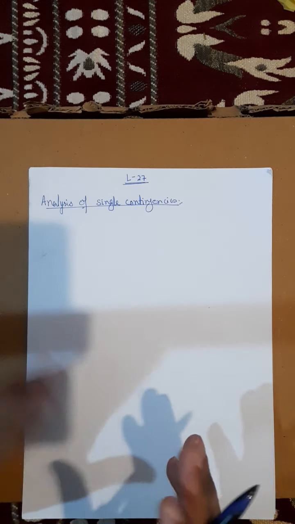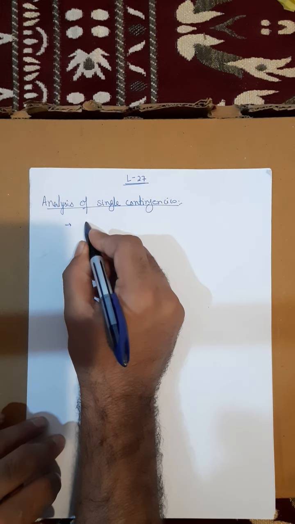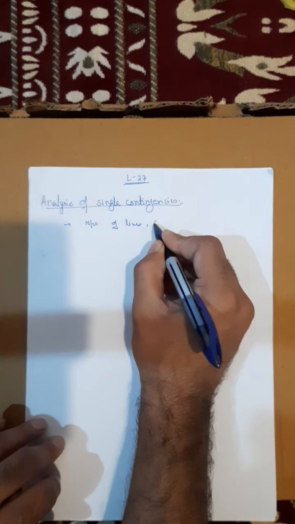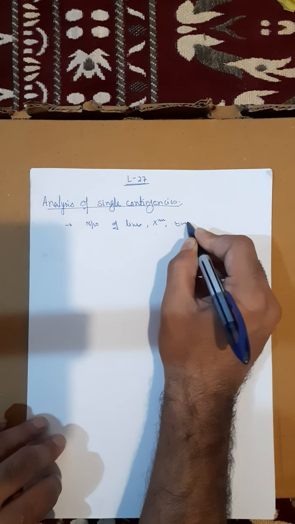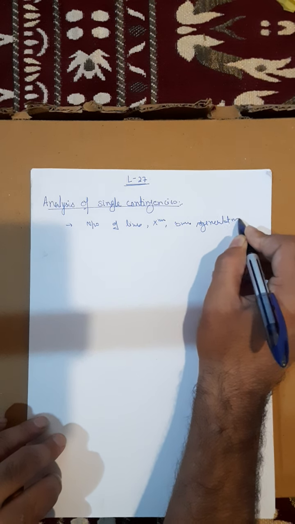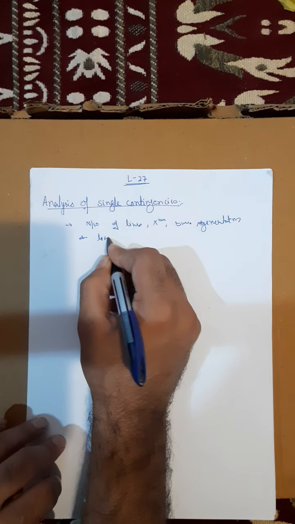Before going to the derivation part, let us talk about some introduction. You know that a power system is a network of transmission lines and buses. We have a network of lines, transformers, buses, generators, and loads, plus some other equipment like supercapacitors.